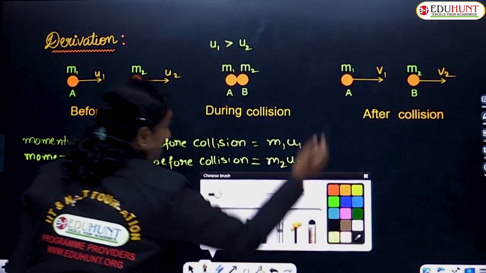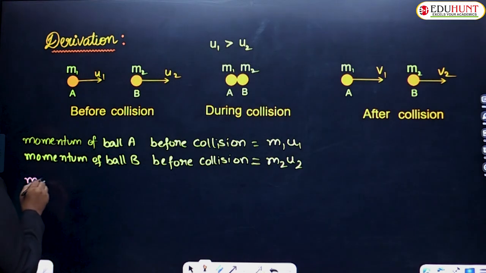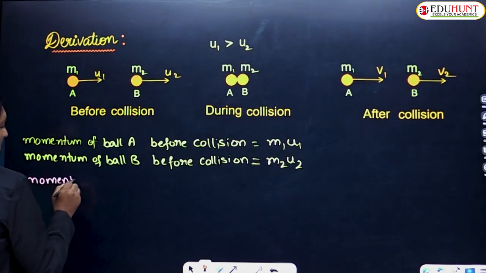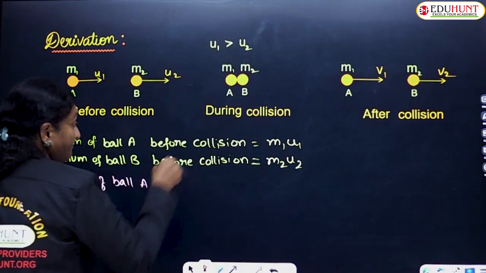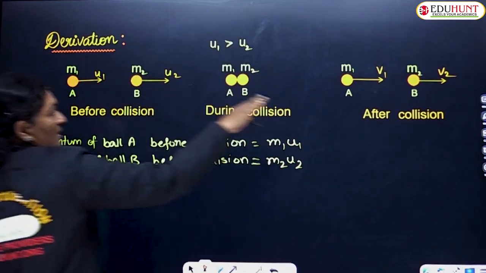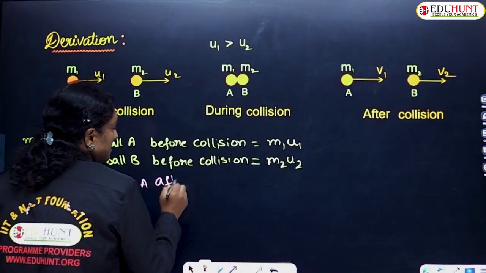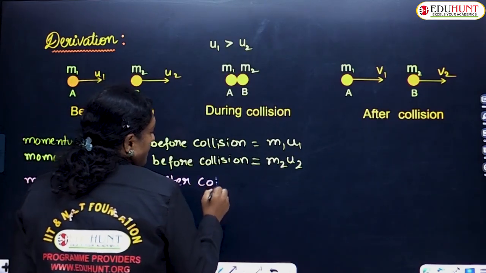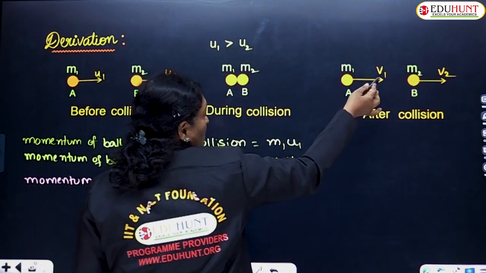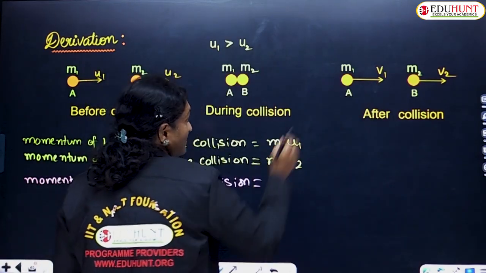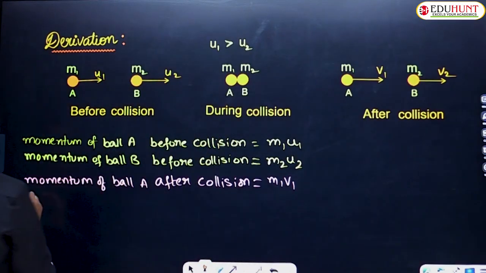Now coming to after collision. This was all before collision. Now after collision, momentum of ball A: its velocity has changed to v1, hence mass into velocity, this is m1 v1.